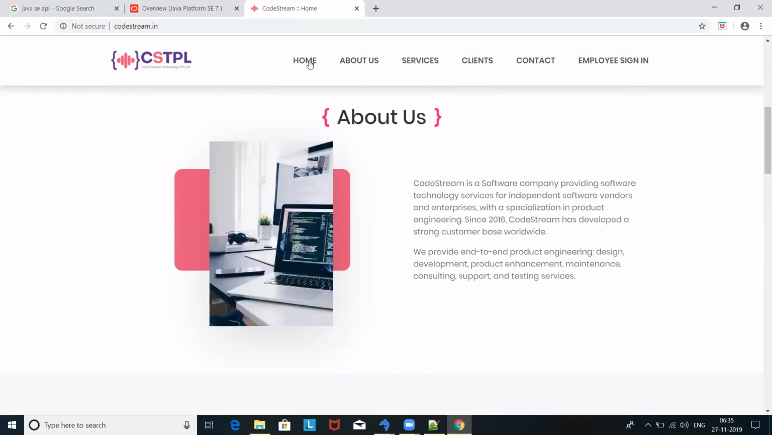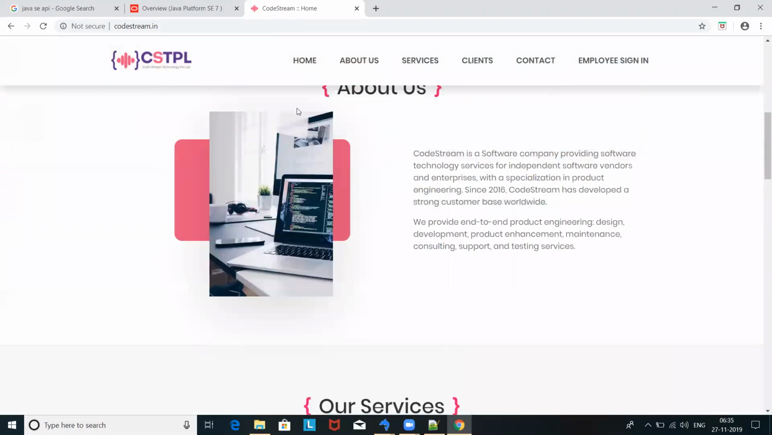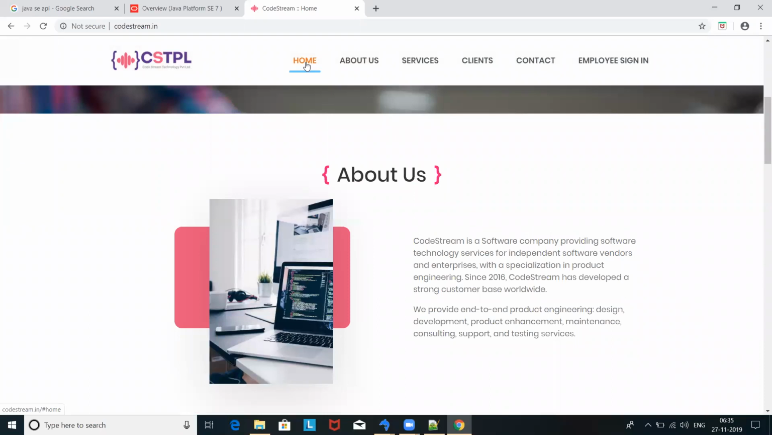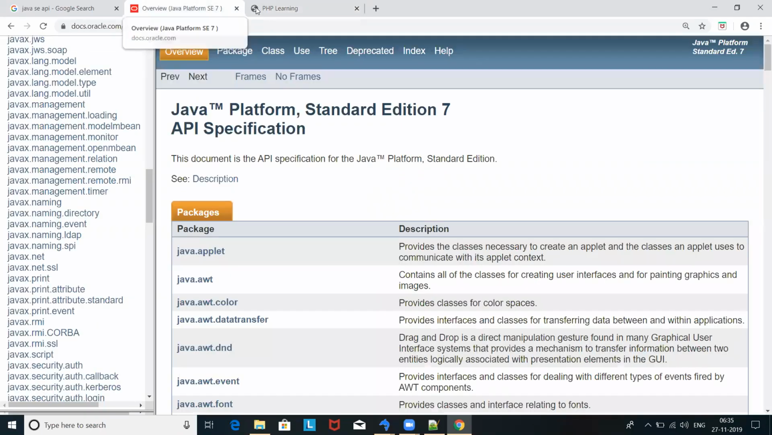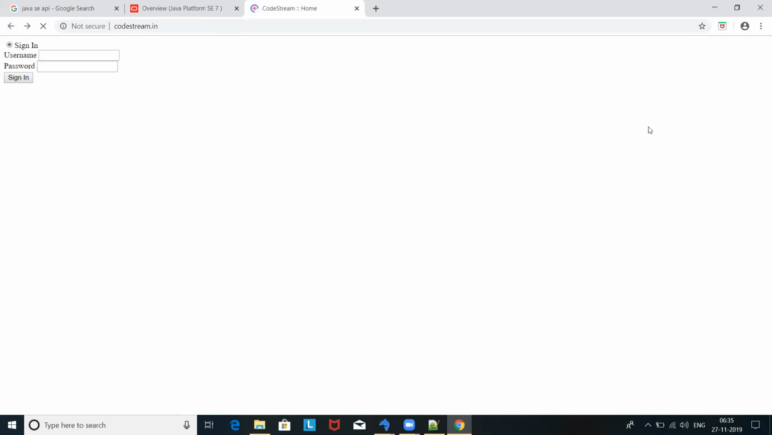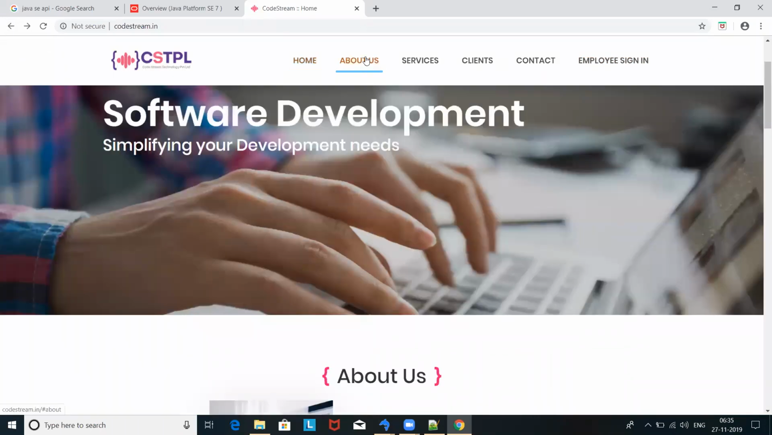Let us say I want to create classes related to the home page. If I'm doing any operations on the home page, I can say it's a home module, and then an about us module, service module, clients module, contact module, and employee sign in module. Any employee who wants to sign in can sign in here and see the details. Like this: home module, about us module, service module, clients module.